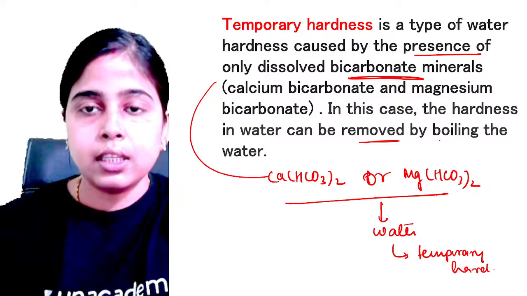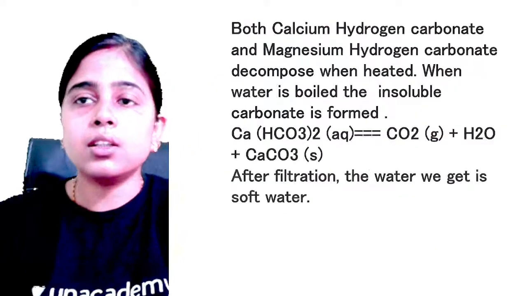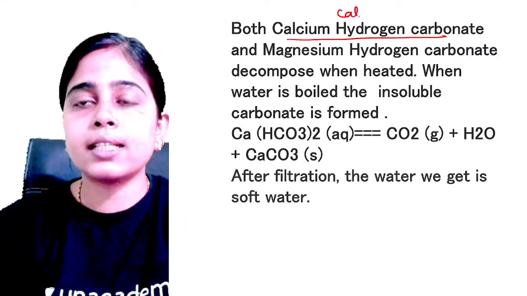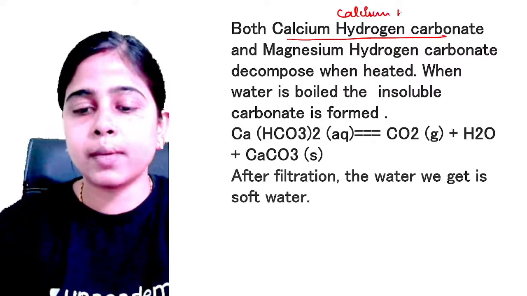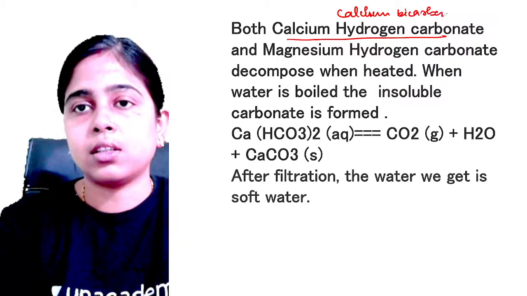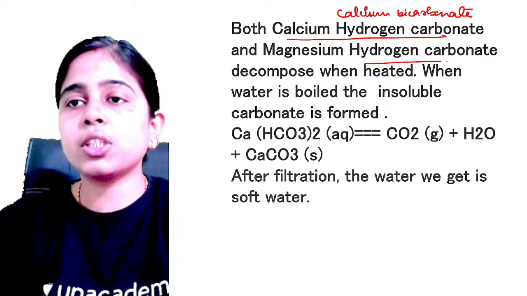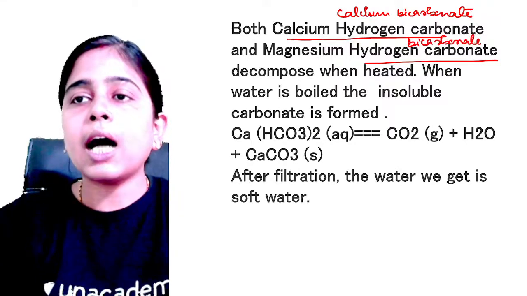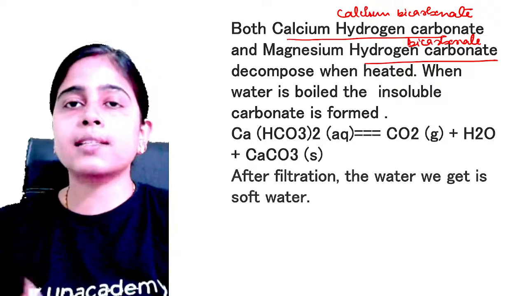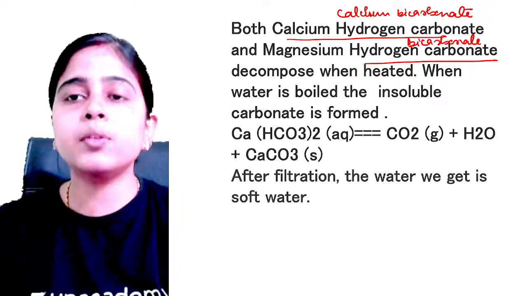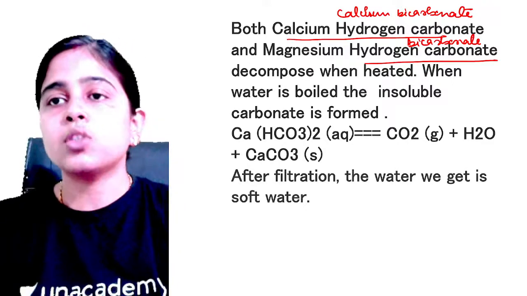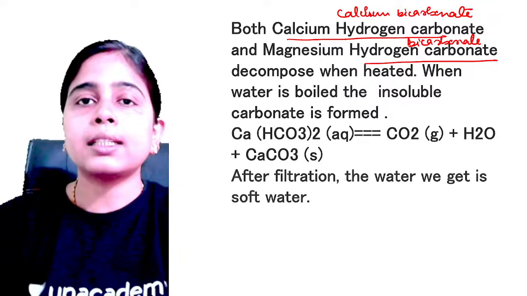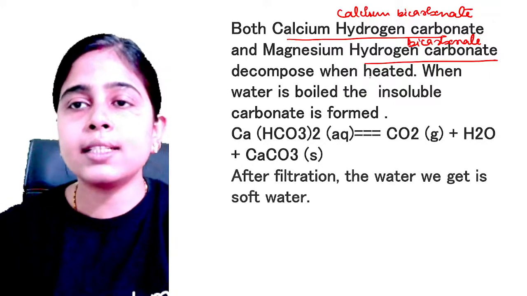Now next, here you can see calcium hydrogen carbonate, or you can call it calcium bicarbonate, same thing, and magnesium hydrogen carbonate, that is magnesium bicarbonate. How is the hardness removed? After boiling only. What happens is that calcium bicarbonate or magnesium bicarbonate gets decomposed when it is heated.